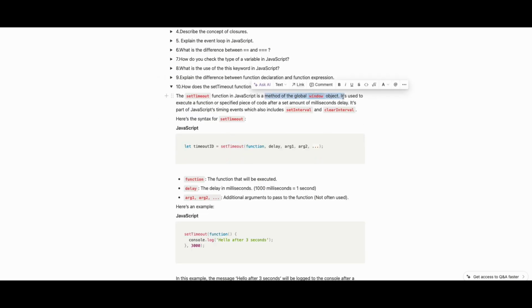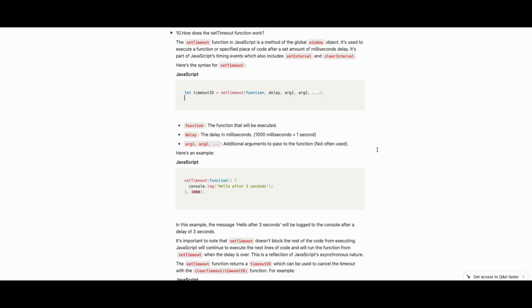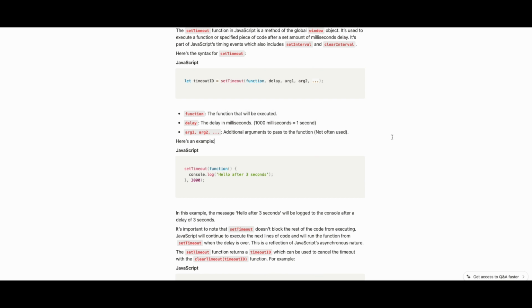Global window object. Okay, I think this is a good thing to say. It is a method of the global window object. It is used to execute a function or specified piece of code after a set amount of millisecond delay. It's part of JavaScript timing events, which also include setInterval and clearInterval. Before, I told you setInterval is a function which will keep on repeating after a certain time. As I told, setTimeout takes a function which you should call after the timeout, the delay, and arguments. Don't forget the delay should be in milliseconds. 1 second is 1000 milliseconds.